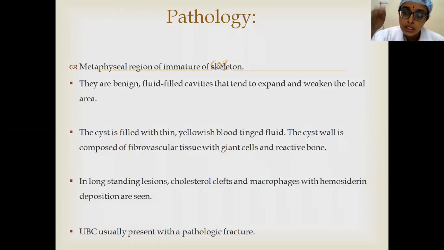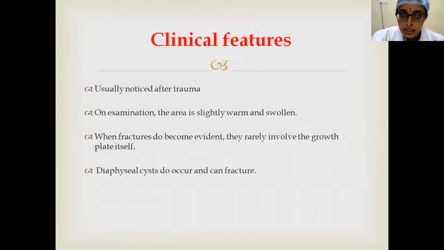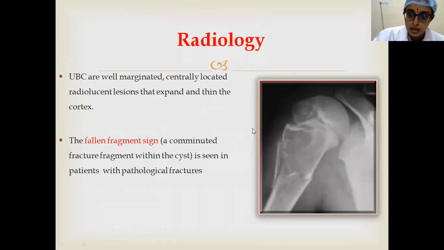Here mostly you will have yellowish serous fluid, and the cyst wall is lined by fibrovascular tissue and giant cells. Usually they present with pathological fractures. So this is the unicameral bone cyst.